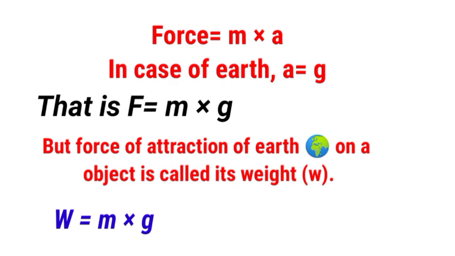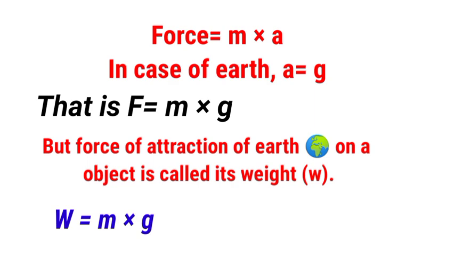But the force of attraction of Earth on an object is called its weight. So if we consider the weight of an object to be W, we can rewrite this equation as weight equals mass into acceleration due to gravity.